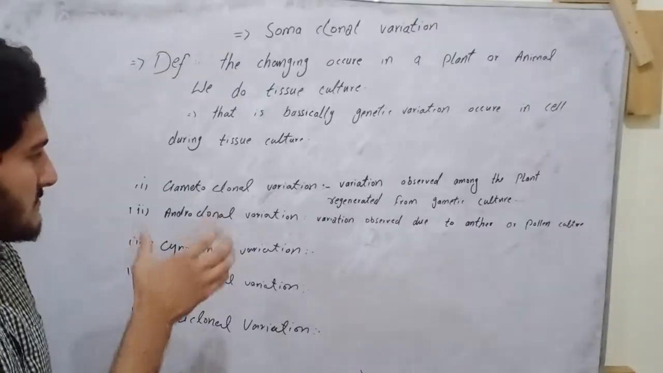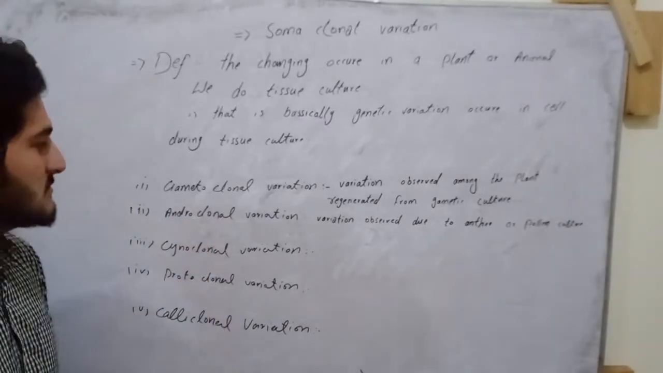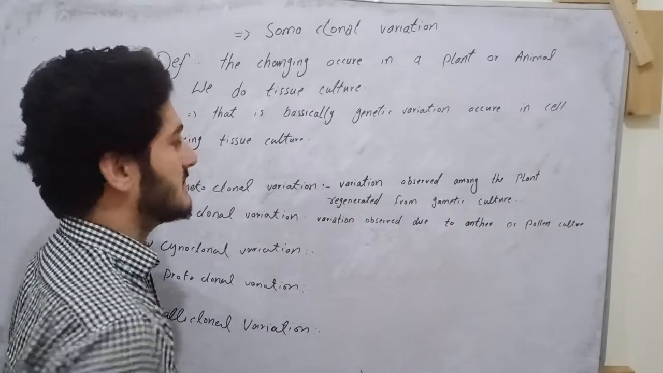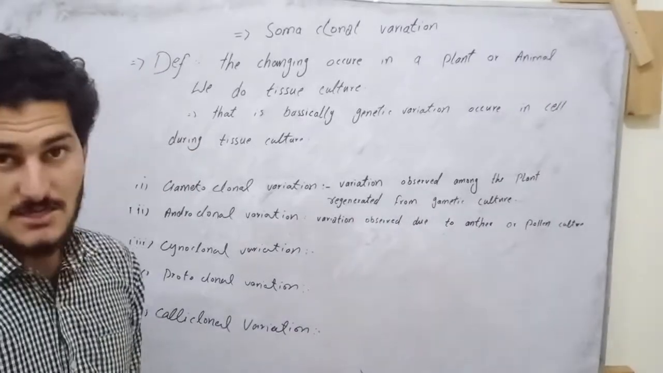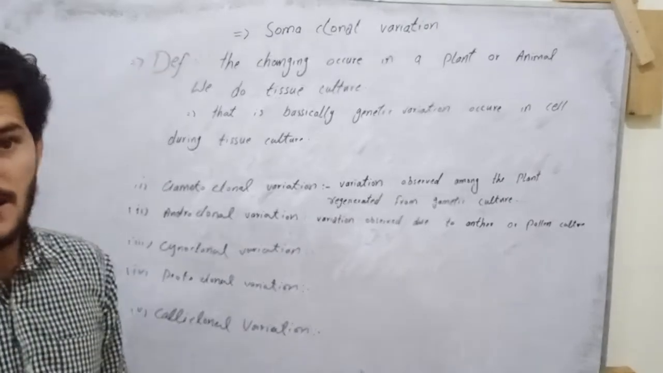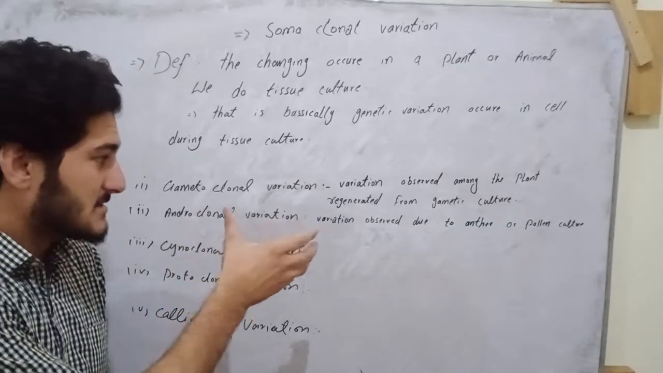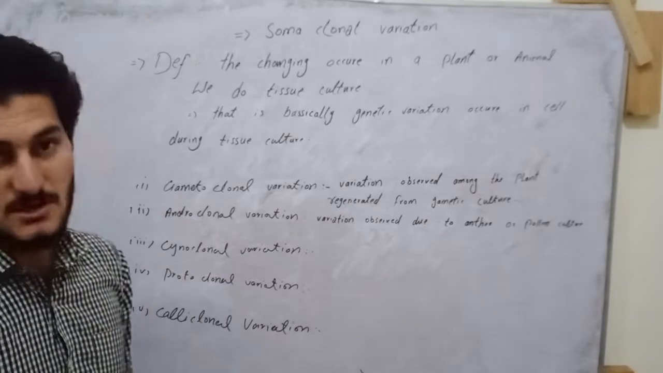Now there are some types of somaclonal variation. The first one is gametoclonal variation: the variation observed among plants regenerated from a gametic culture. When we take cells from gametes and culture them, the variation which takes place in those plants will be called gametoclonal variation.